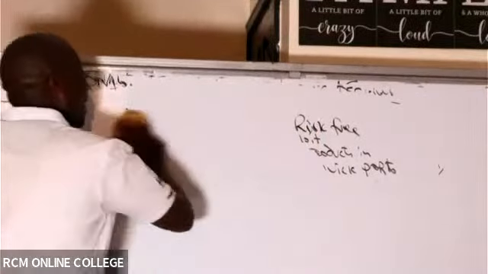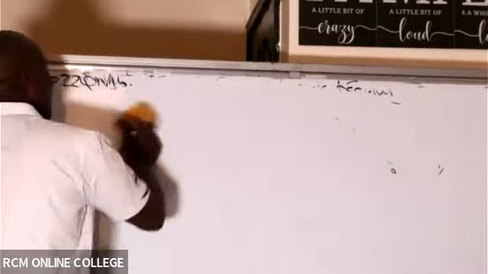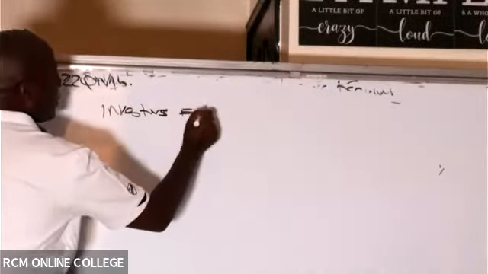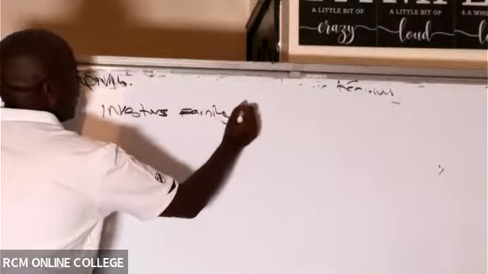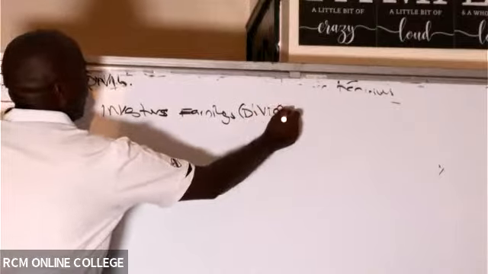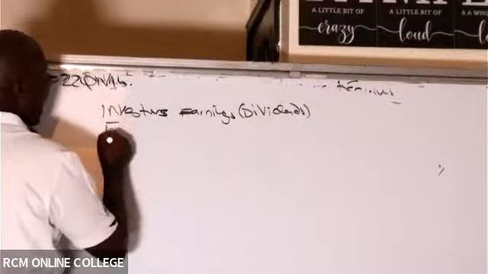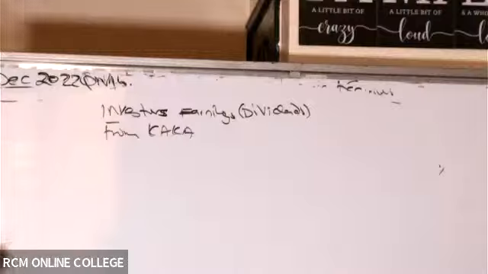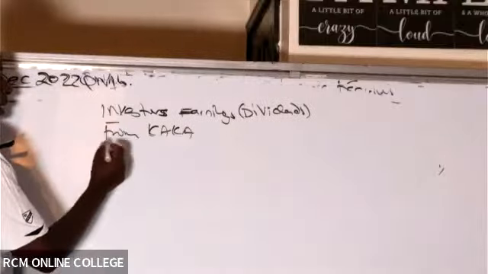So then what we ask ourselves is, how much is this person earning from the firm today? The investor's earnings are dividends, from the firm today. So remember, how do we get his dividends?